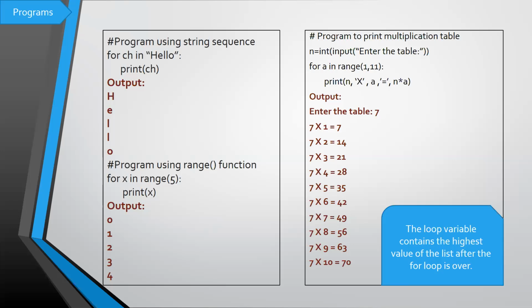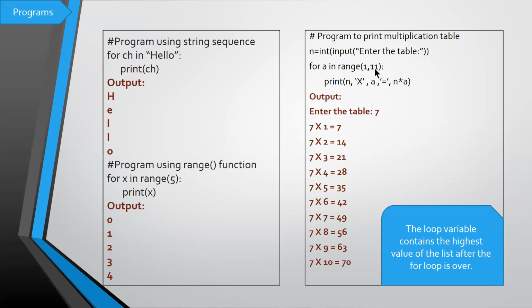Okay. So now look at the next program. Program to print the multiplication table. If you want to print the multiplication table, in just 3 lines you will be able to print it, whatever the multiplication table may be. So n is equal to int of input of enter the table. For which table you want to generate the multiplication table, you enter that. For a in range of 1, 11. So from 1 to 10, I just want to generate range of 1, 11.